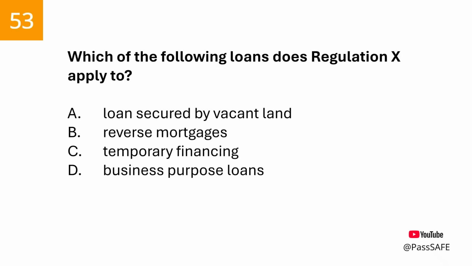Question 53. Which of the following loans does Regulation X apply to? The correct answer is RESPA does not apply to business purpose loans that are for business, commercial, or agricultural purposes, temporary financing, vacant land, assumptions without lender approval, loan conversions, or secondary market transactions.